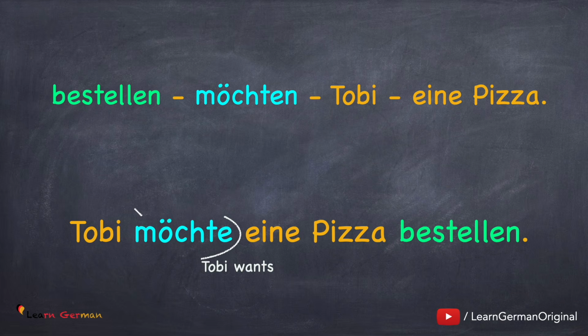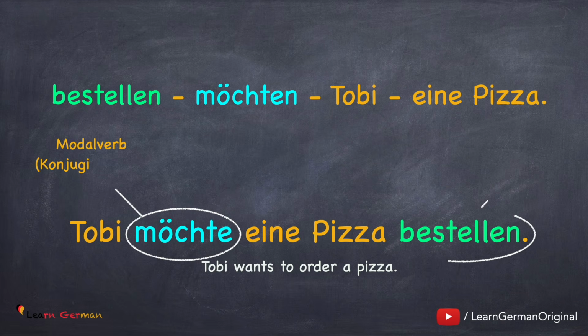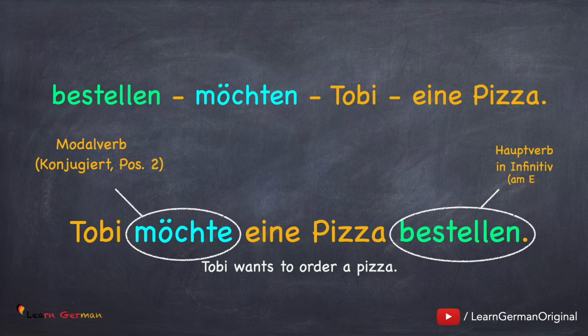Tobi is the subject and then we have two verbs, bestellen und möchten. Since möchten is a modal verb, it will be in the second position and conjugated. The second verb will go at the end and in the infinitive form. So the sentence will be Tobi möchte eine Pizza bestellen.